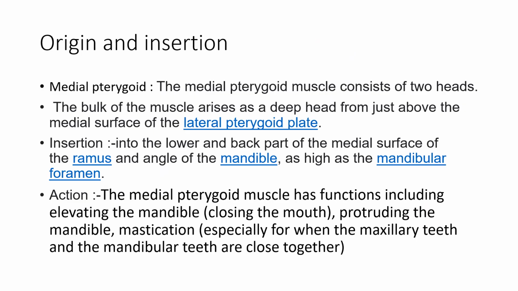Now, medial pterygoid. So the medial pterygoid muscle also consists of two heads, as the lateral pterygoid muscle. The bulk of the muscle arises as a deep head just above the medial surface of the lateral pterygoid plate. Okay, remember this thing, guys. And insertion is into the lower and back part of the medial surface of the ramus and the angle of the mandible as high as the